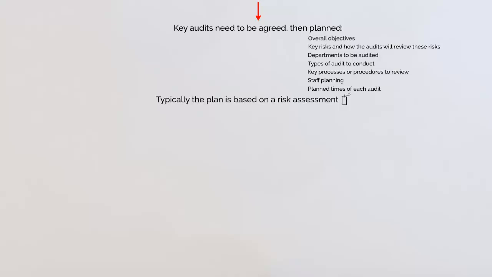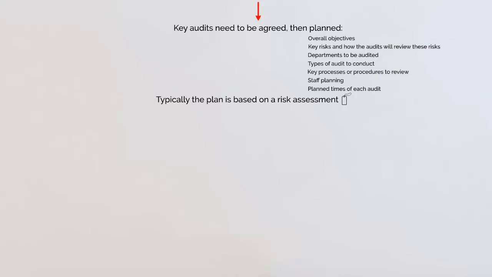So the plan as a whole is based on risk assessment, because the key risks that are facing an organization in a particular year should be the key areas for focus for the department. Well, that makes perfect sense, doesn't it? The risks are highlighted and then reviews are made to see how that can be improved. Because remember, what we highlighted as the purpose of internal audit is to make the organisation better. So of course it should be based on a risk assessment which would highlight the key areas that need to be focused upon.